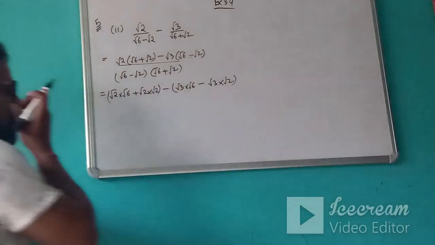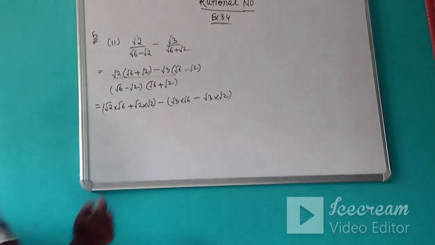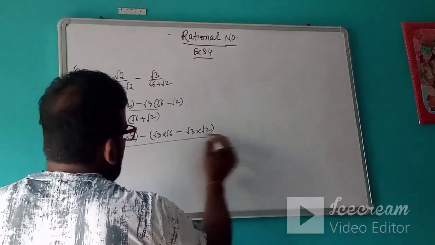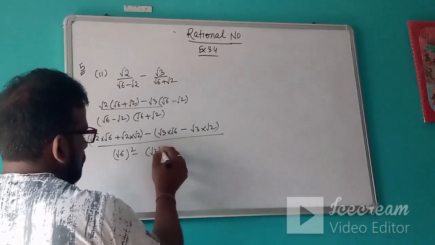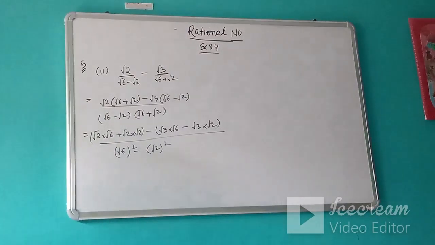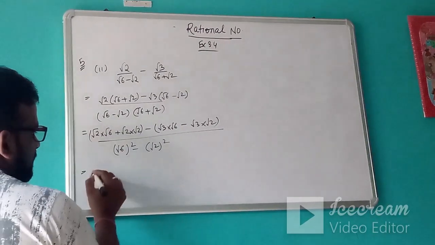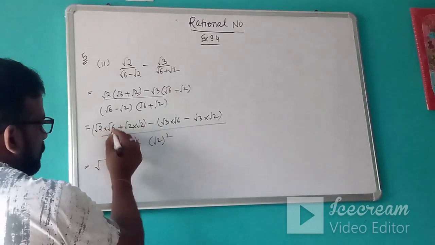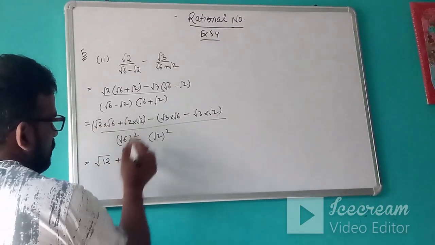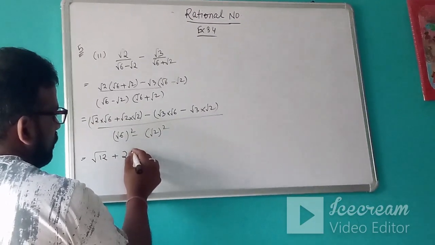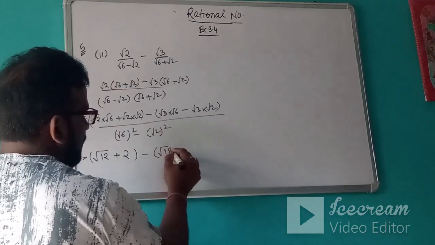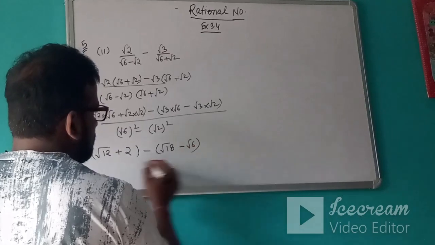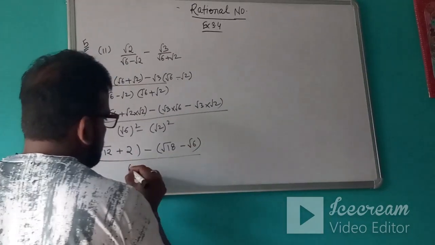Simple multiplication, as you have done in the previous classes. Then the denominator becomes root 6 whole square minus root 2 whole square. Taking it inside the root sign, it becomes 2 into 6, 12, plus root 2 into root 2 will be 2, minus 6 into 3 is 18, minus root 6, upon 6 minus 2.